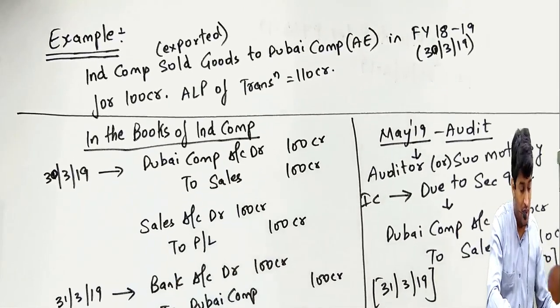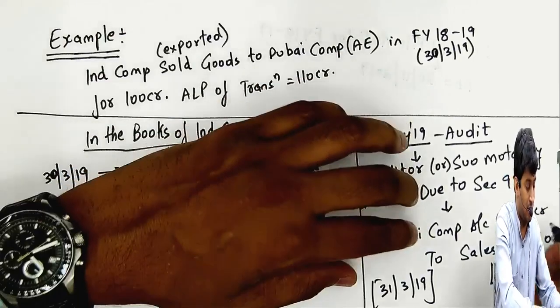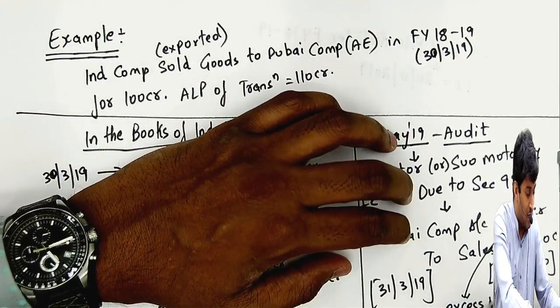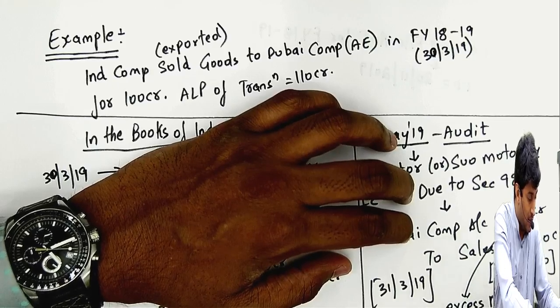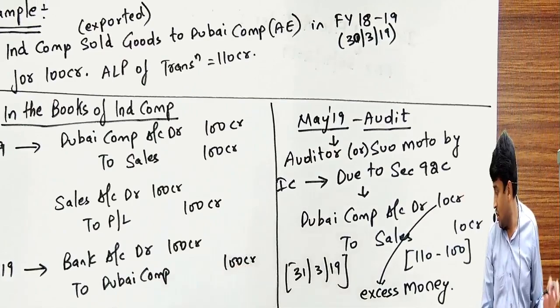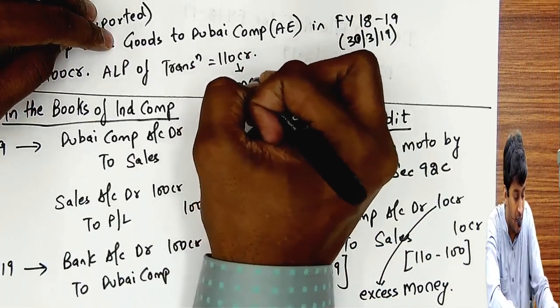Now government says this 10 crores is called excess money. ये 10 crores को क्या बोलते? Excess money बोलते. ठीक है, first rule. And this 110 crores को बोलते primary adjustment.